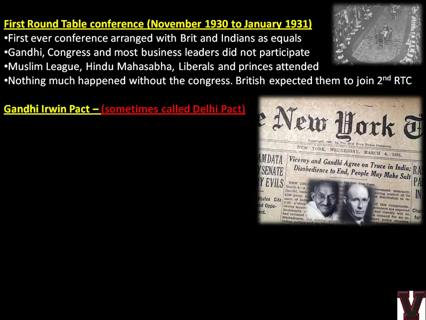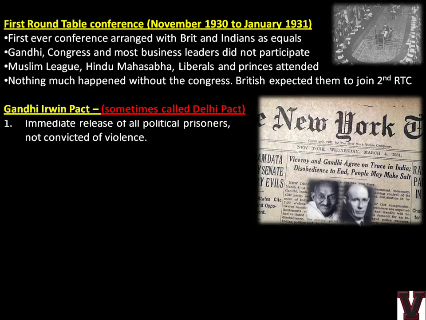So many demands of Gandhi were actually agreed. We will see what all was agreed by Irwin. First, immediate release of all political prisoners not convicted of violence. So those arrested for non-violent acts will be released. Only violent people will be kept in jail. Bhagat Singh and others were not released. That was actually called a bad mark in Gandhi's life also. Many people blamed him, saying Gandhi did not fight much to get Bhagat Singh out of jail. But he could not do much either. We'll see what all he achieved for us.